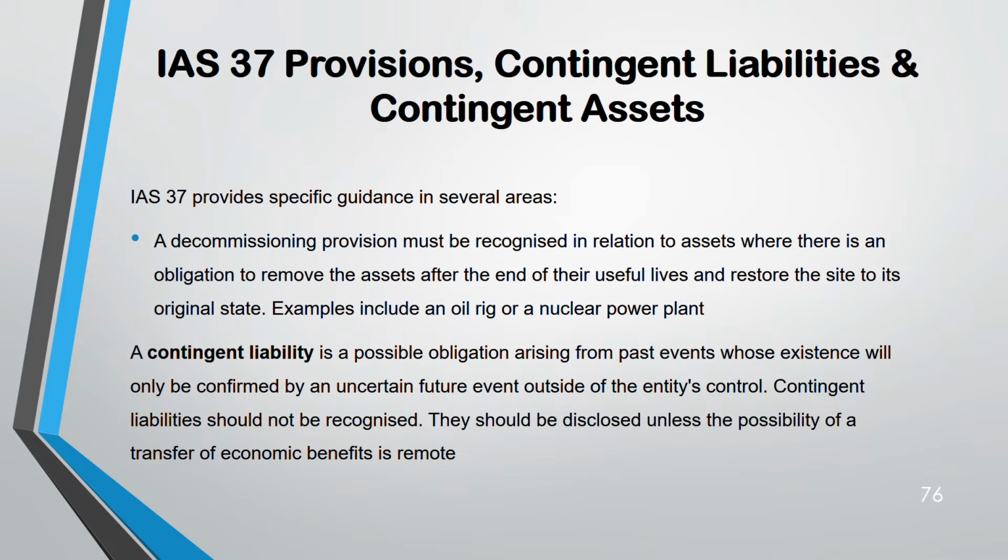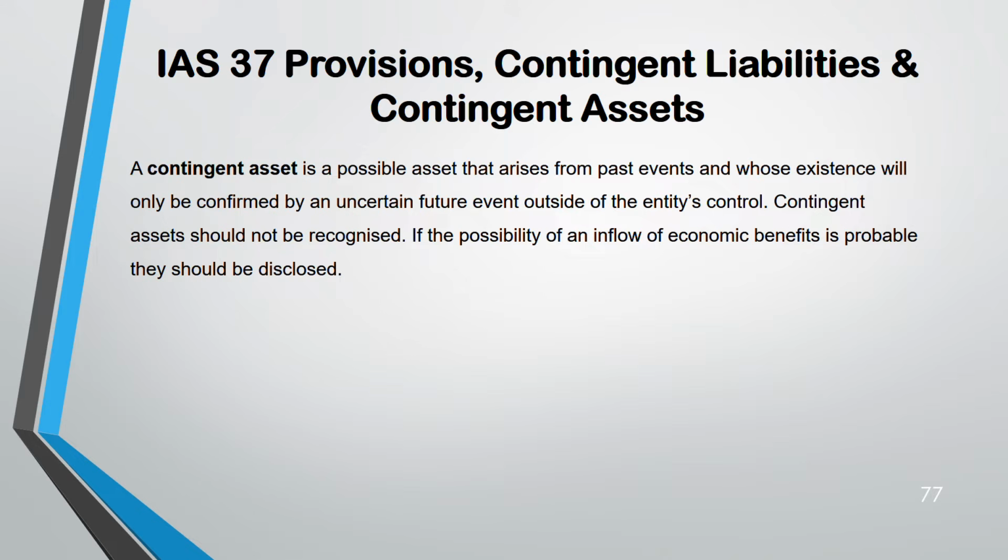Contingent liability in fact is more uncertain than provision also. That's why provision we recognize, contingent liability we only disclose. Coming to contingent asset, I told you, in any standard, whether it's a defined benefit asset or deferred tax asset or financial asset or contingent asset, whatever asset it is, on asset side the standard is more strict.